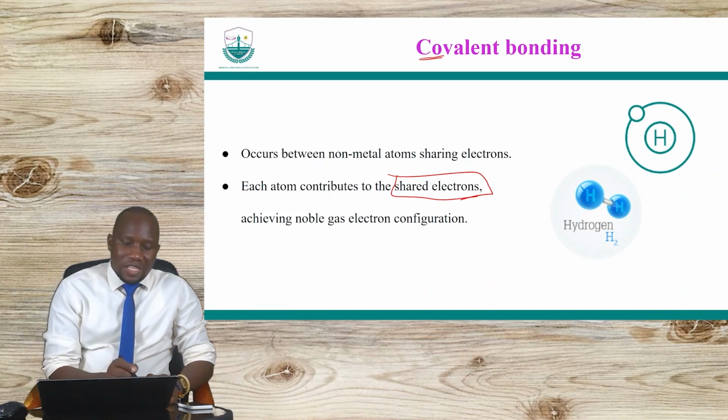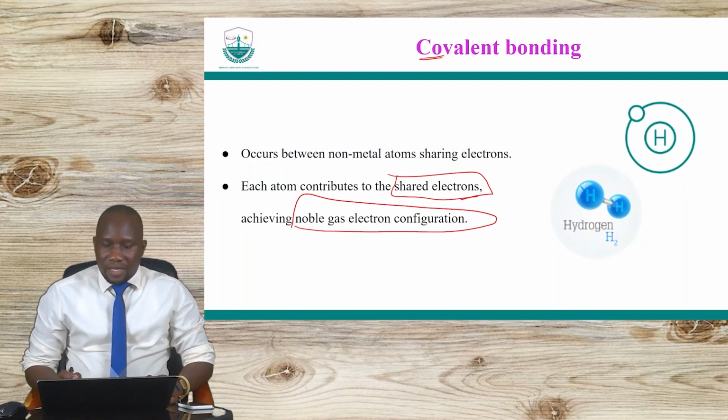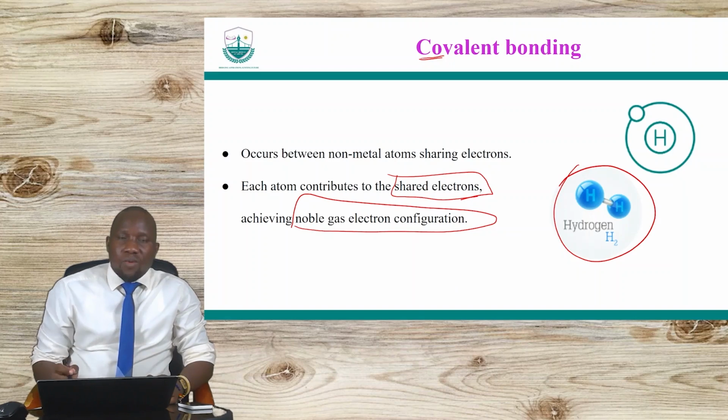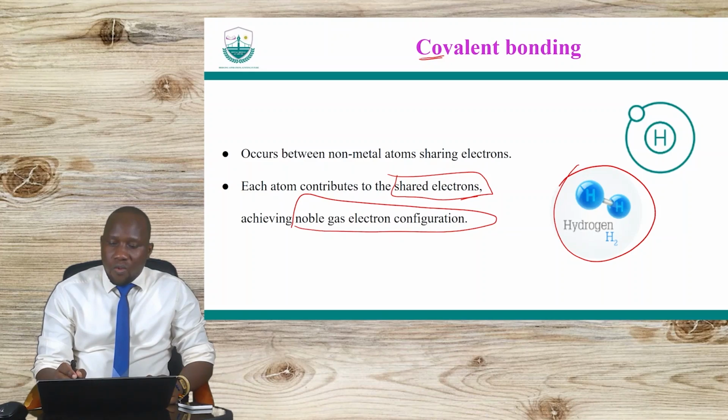The aim is still to achieve what we call the noble gas electron configuration. And here we have hydrogen. Hydrogen exists as a diatomic molecule, meaning that you have two atoms combining together to form a hydrogen molecule. So the bond between one hydrogen atom and another is covalent.